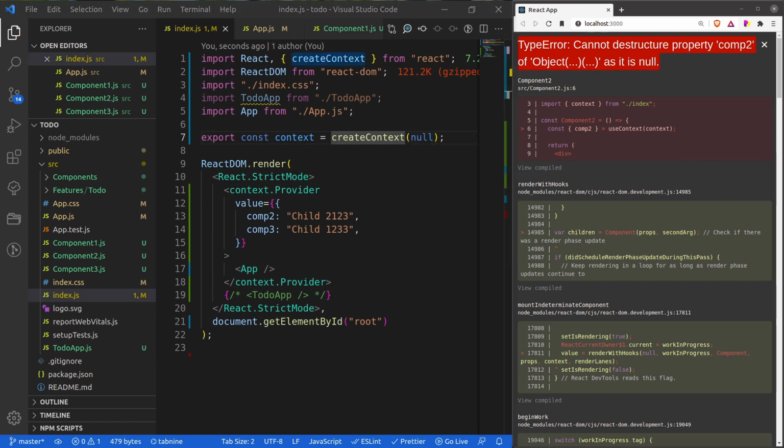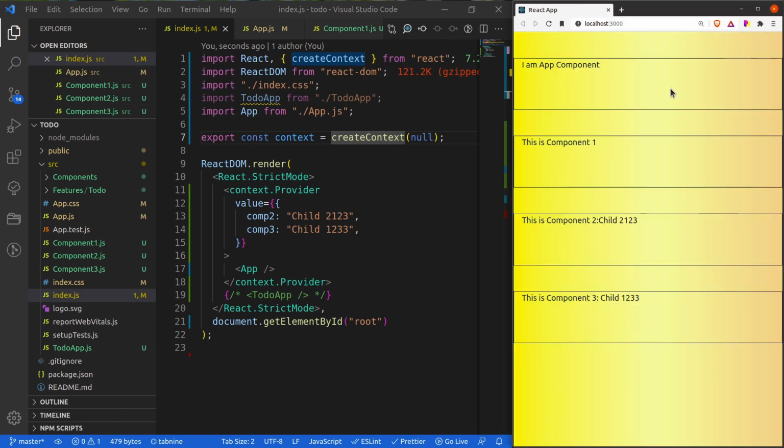All right guys, I hope that you have understood the basic idea behind context API, how to use context hook, and what are its pros and cons, what is the concept of re-rendering, and how we can remove those intermediate components. Apart from that, right now I have only used a single value, right? We can even pass methods from here, or we can even create a separate component as a provider where I will be having my own business logic. So in the next video, I'm going to do the same thing so that you can actually see how it can be used in a real application.